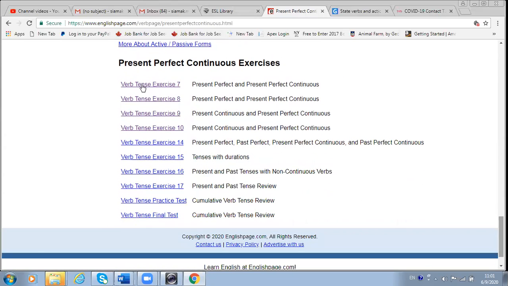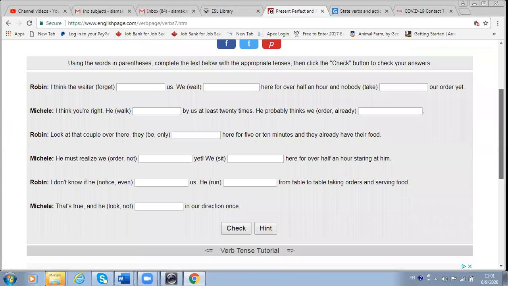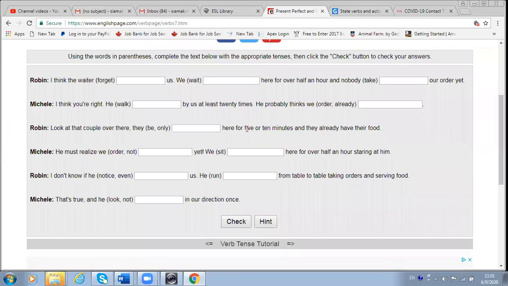So let's do some exercise to find out if you got the point or not. Okay, we've got a conversation here. You have to complete the conversation. So I read the conversation. Please tell me, what do you think about the gaps?